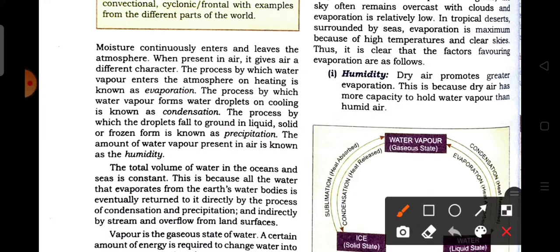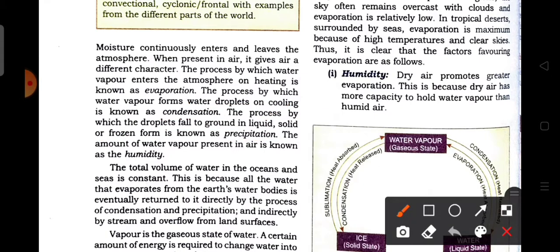Now the next process is precipitation. It is the process by which the droplets fall to the ground in liquid, solid or frozen form. After condensation forms the water droplets, in the precipitation process they fall on the ground in any state, that is, liquid, solid or frozen form. This is called precipitation.